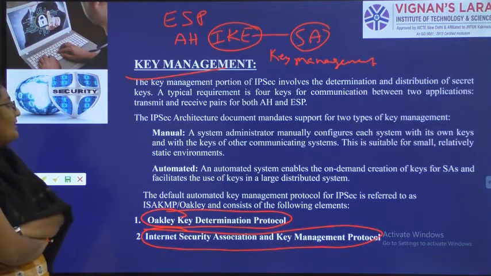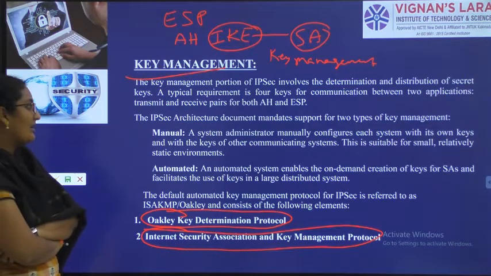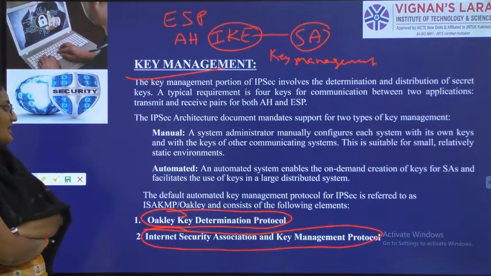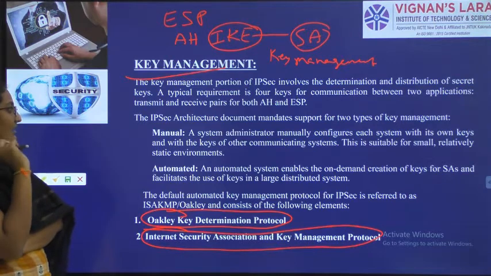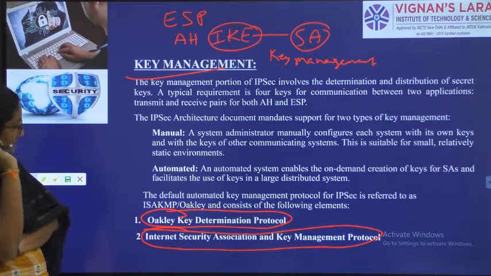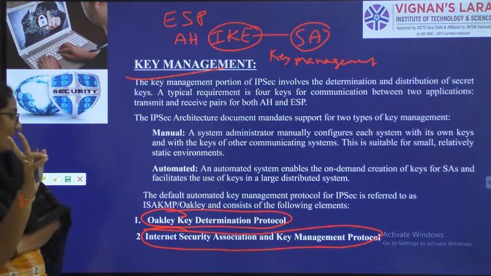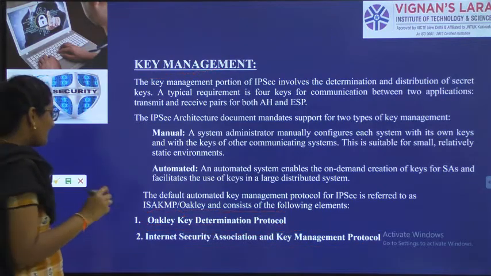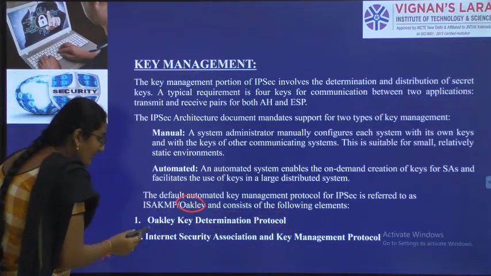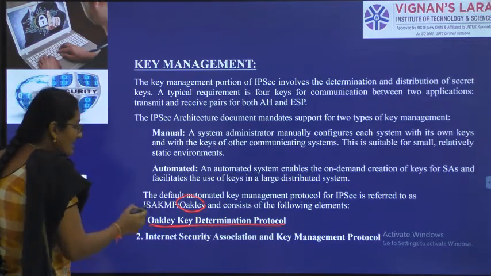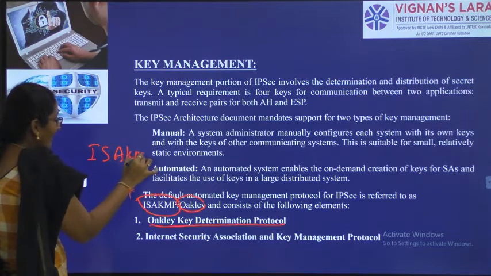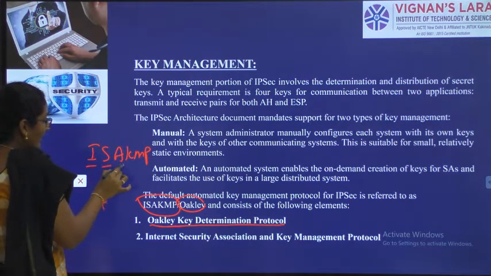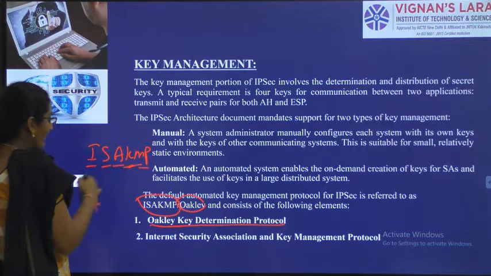We have two different protocols for key management. So see here, we already spoke about authentication header. We already spoke about encapsulating security payload. Third one is internet key exchange. That internet key exchange is used for security association and key management. So for key management we have two different types of protocols. One is Oakley, nothing but Oakley key determination protocol. Second one is ISAKMP, Internet Security Association and Key Management Protocol.